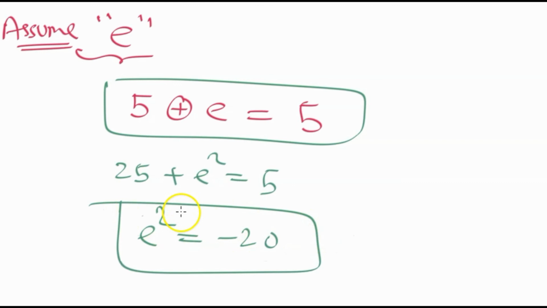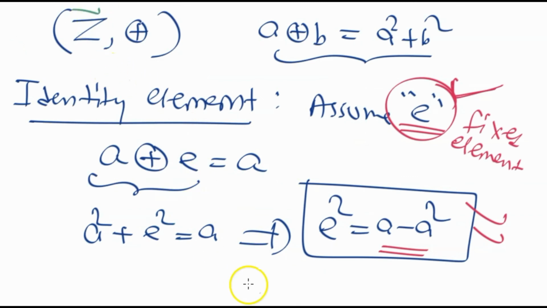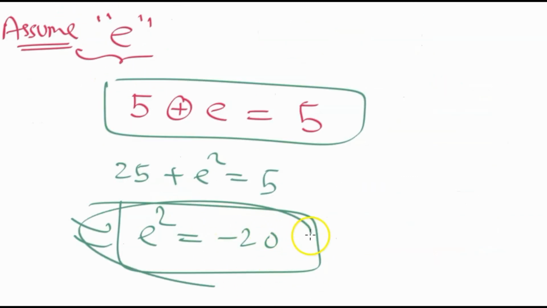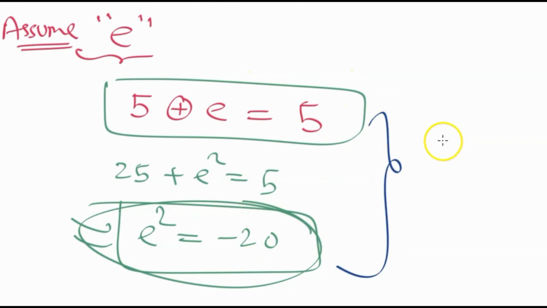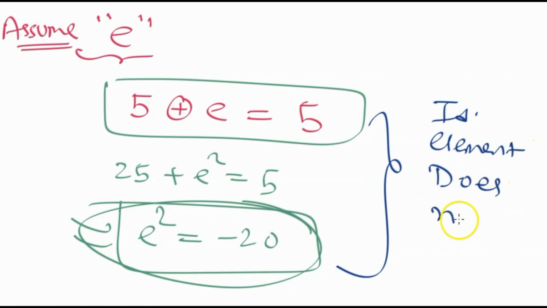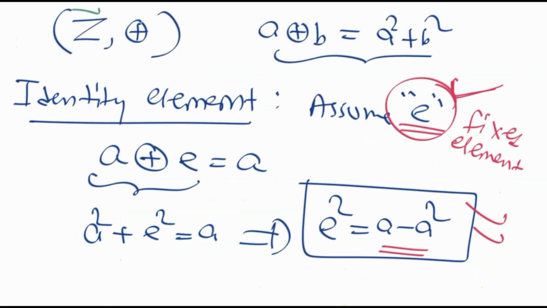Our base set is the set of integers, and there is no integer whose square is negative 20. So clearly I can say the identity element does not exist.